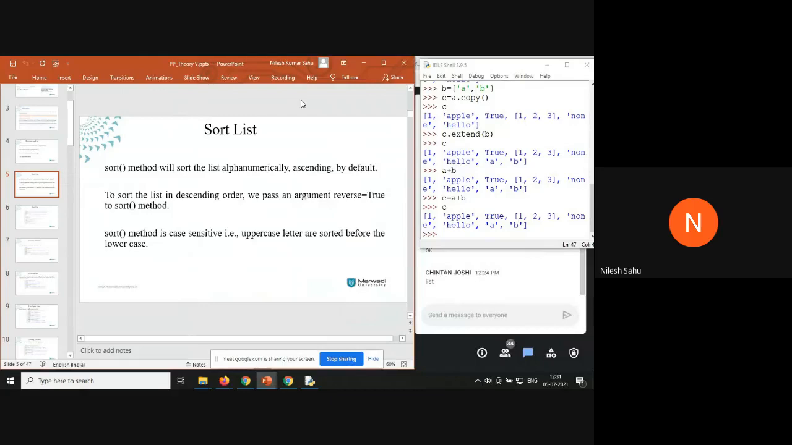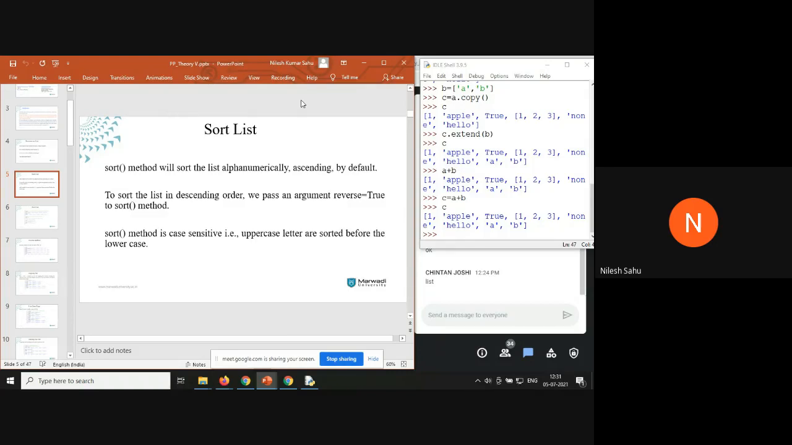Now, sorting of the list. There are some built-in methods in the case of list. One is the sort method. The sort method will sort the list alphanumerically, ascending by default. So if I say sort the list, you can directly use the sort function. It is going to sort the list alphanumerically. Alphanumerically means alphabets will be given priority first, then the numbers will come. By default the sort method is ascending in nature.